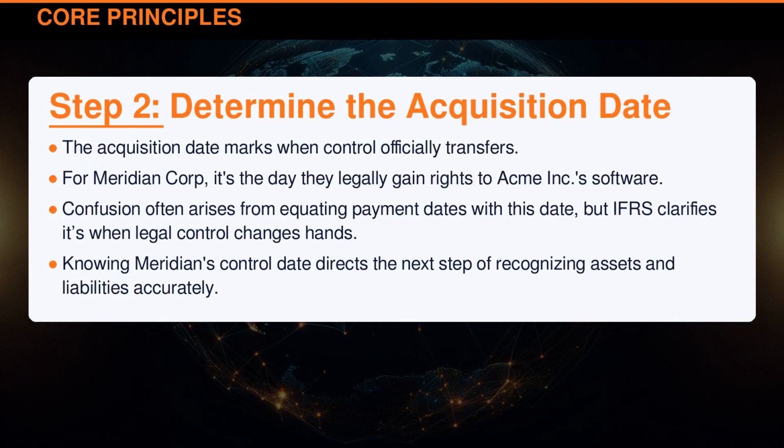The acquisition date marks when control officially transfers. For Meridian Corporation, it's the day they legally gain rights to Acme Incorporated software. Confusion often arises from equating payment dates with this date, but International Financial Reporting Standards clarifies it's when legal control changes hands. Knowing Meridian's control date directs the next step of recognizing assets and liabilities accurately.